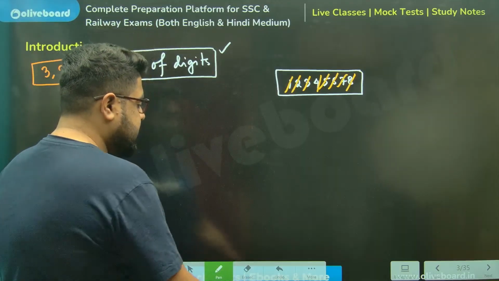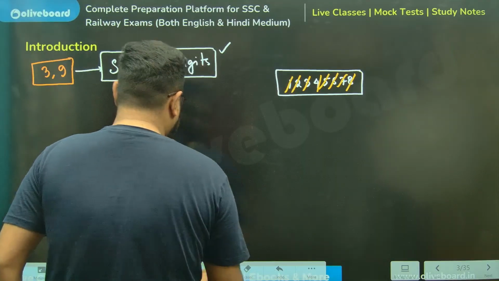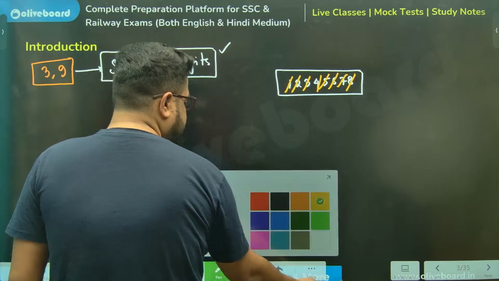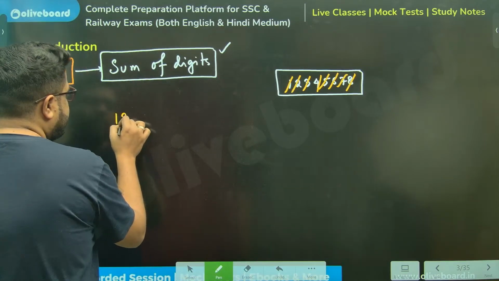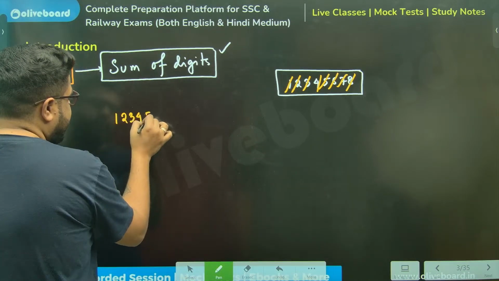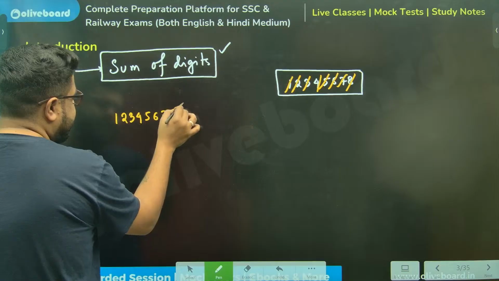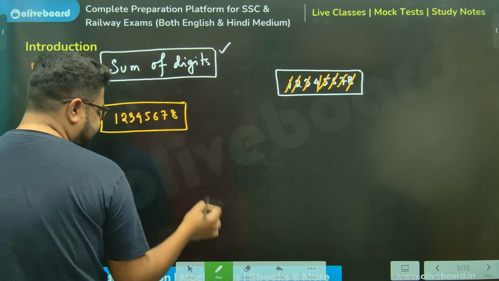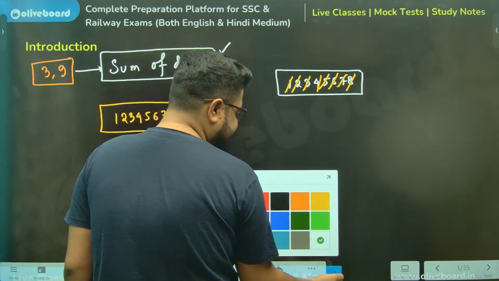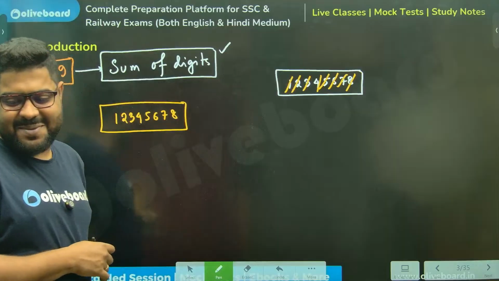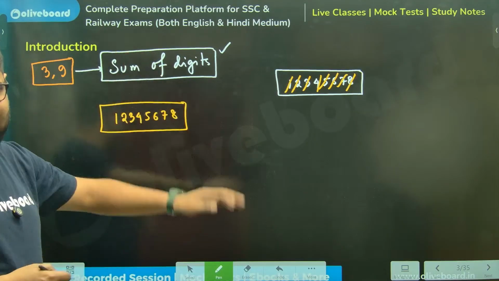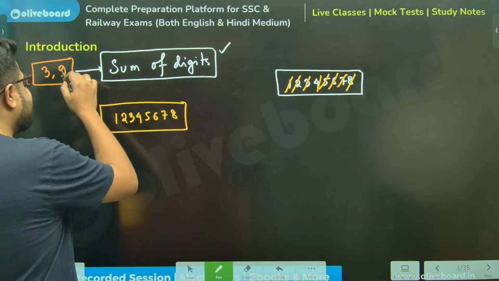Clear, everyone? Now let's check whether the same number is divisible by 9 or not. Chalo. 1, 2, 3, 4, 5, 6, 7, 8. Anyone having any problem with my choice of number, please let me know. I always take this example. Okay? In that case, I'll check for 9.